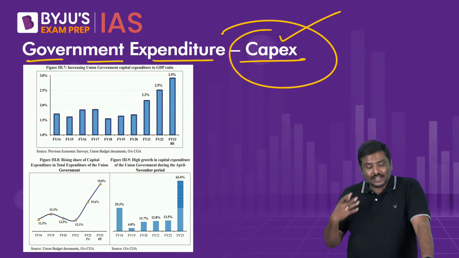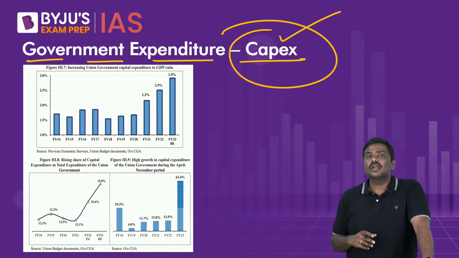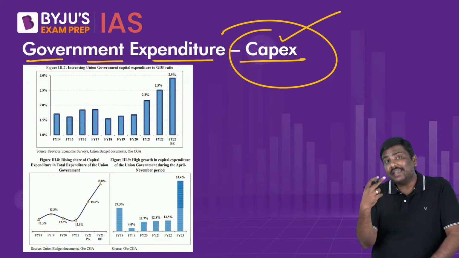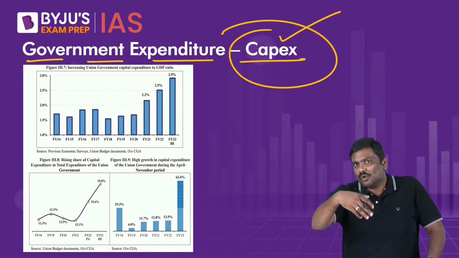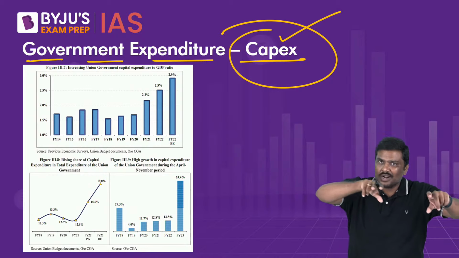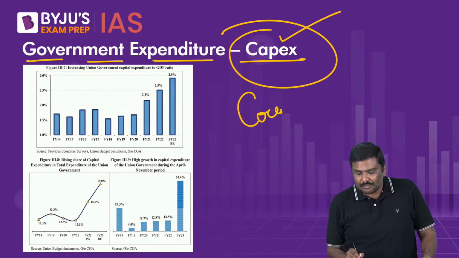Now, what has been the growth in capital expenditure? And please remember one more point here. When you see that the government is incurring more and more expenditure during a slowdown or recession, it simply indicates a counter-cyclical policy.